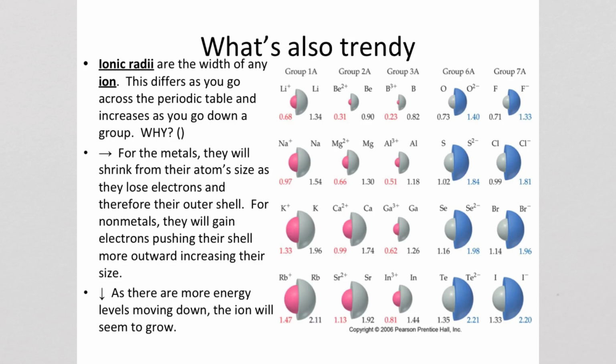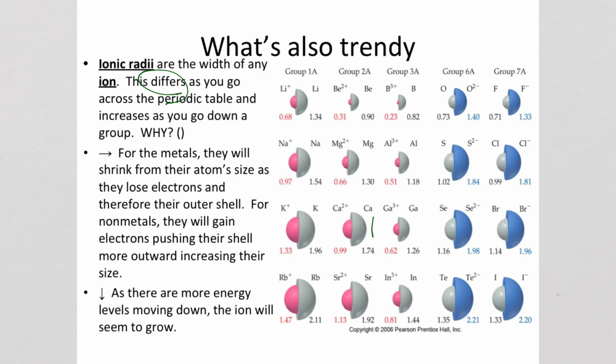All right, let's look at our next trend, ionic radii. So ionic radii, width of the ion, similar to atomic, but of course atoms are not ions. Ions are atoms that have lost electrons. So I use the term differs as it goes across because it doesn't necessarily shrink, doesn't necessarily grow. So the colored items are the ions, the gray are the atoms. So they're color coded.